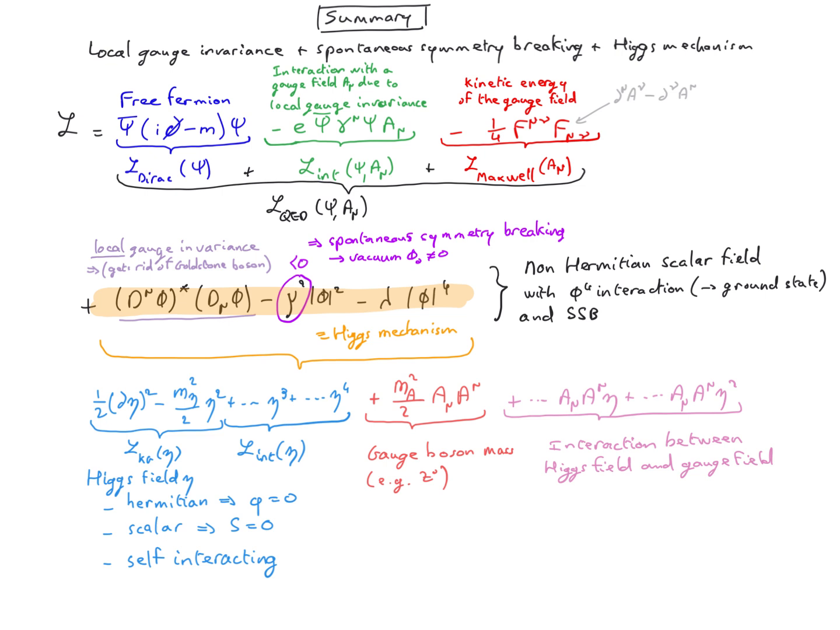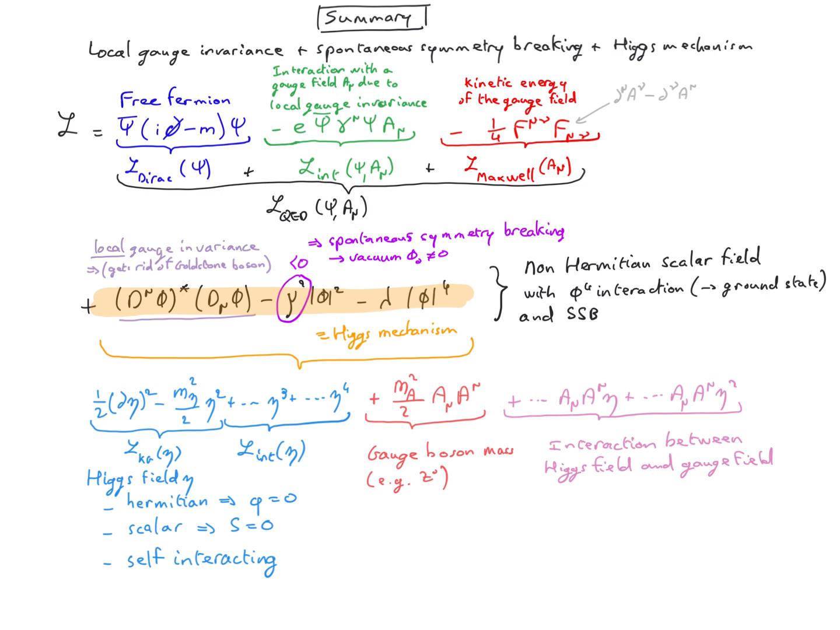So we started with the Dirac Lagrangian for a free fermion, but we showed that this Lagrangian was not local gauge invariant. So in order to restore local gauge invariance, we had to change the derivative into a gauge covariant derivative, and in doing so that introduces an interaction with a gauge field, A mu, which is a QED interaction Lagrangian.